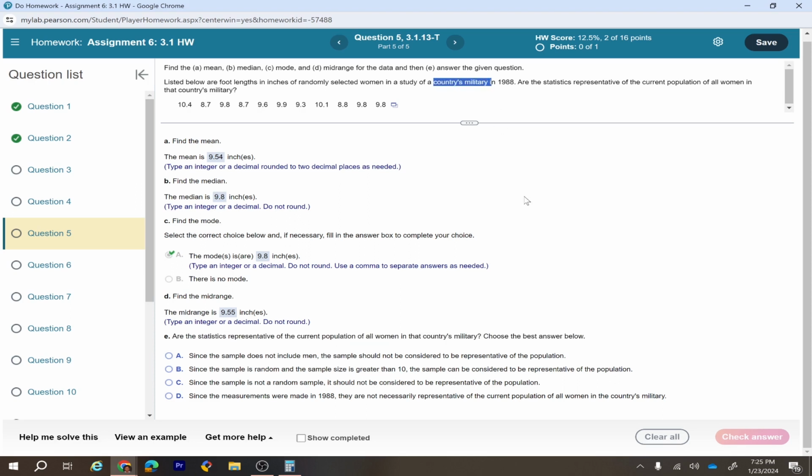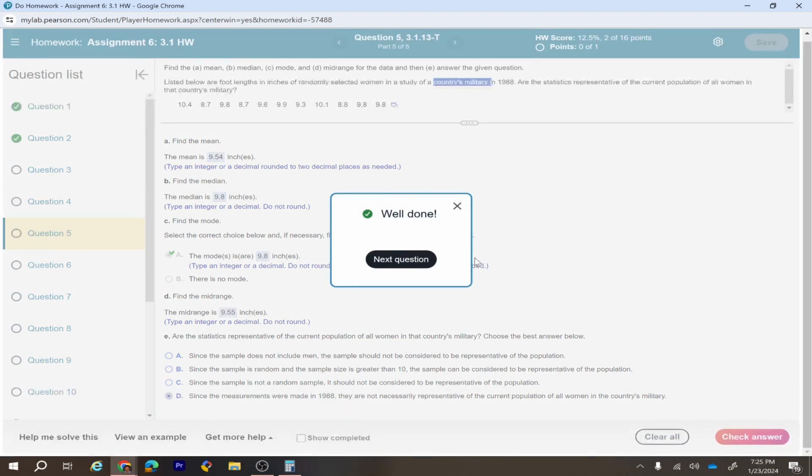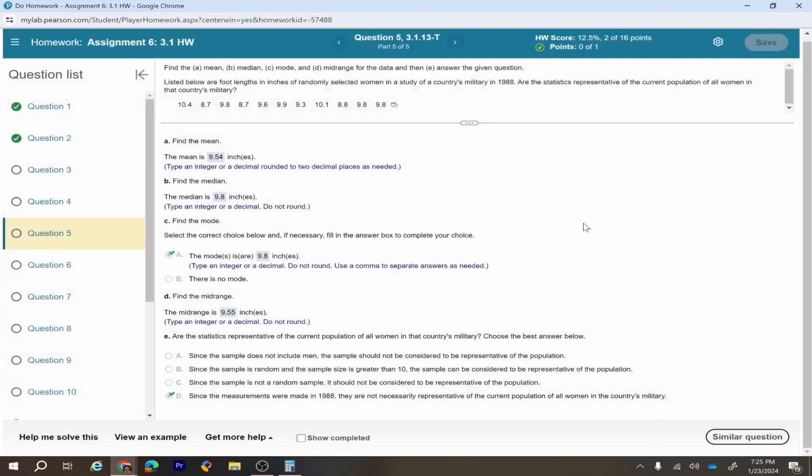So now can we use the same data to represent the current military? Since the measurements were made in 1988, they are not necessarily representative of the current population of all women in the country's military. So this is one of the right options, because it was taken a long time back, so it might not be the right representation.